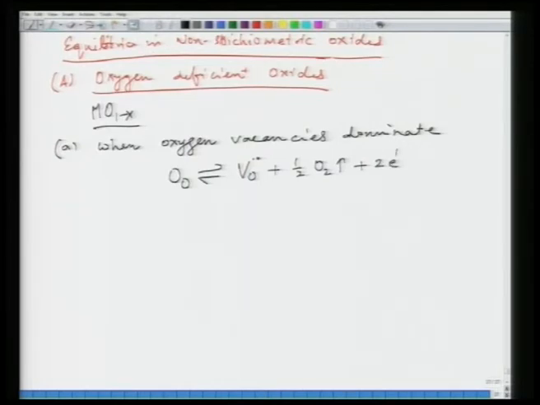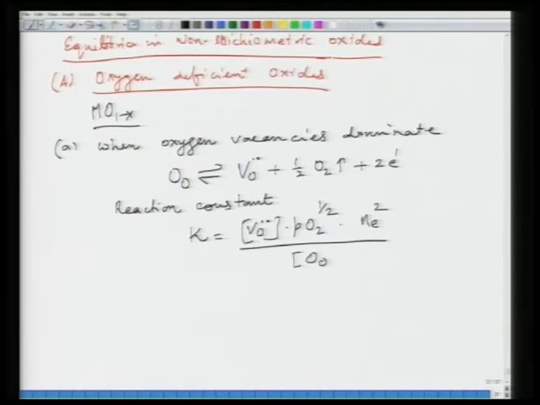So, the equilibrium constant K would be equal to VO into PO2 to the power half into Ne square divided by OO. Now, again assuming that defects are in very small concentration as compared to OO, we take OO to be equal to 1.